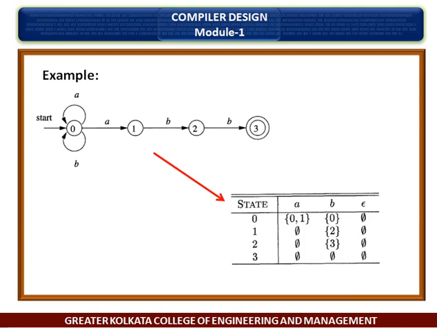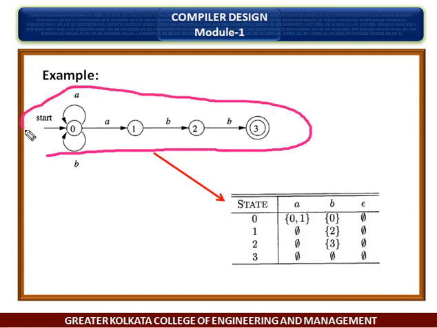The transition table for the NFA of this graph, which one is the transition table? Already I have told you. This is the transition table.